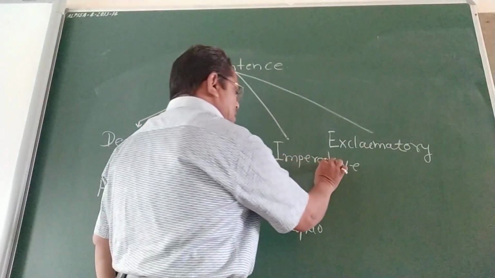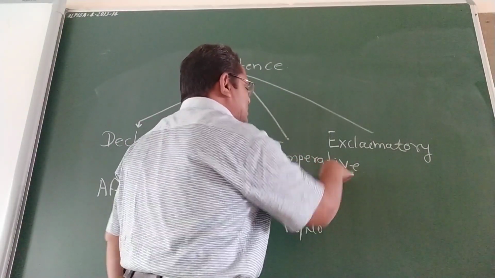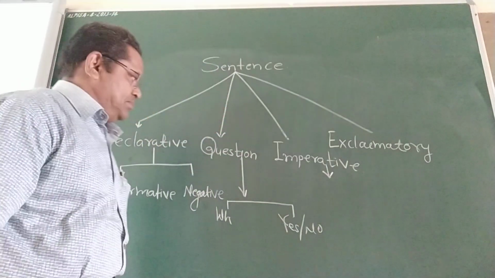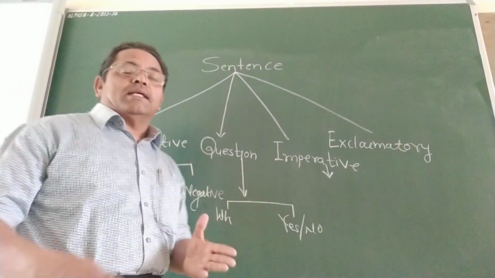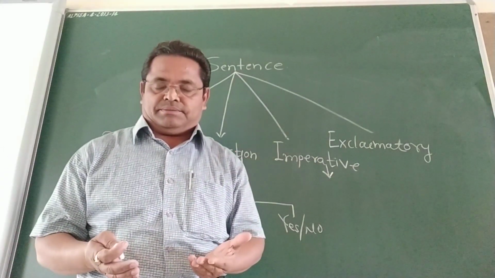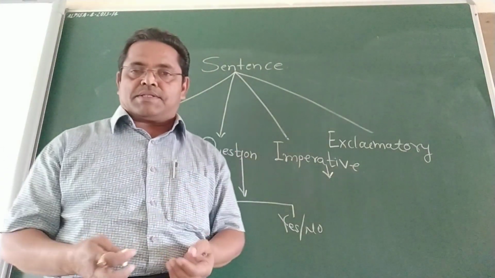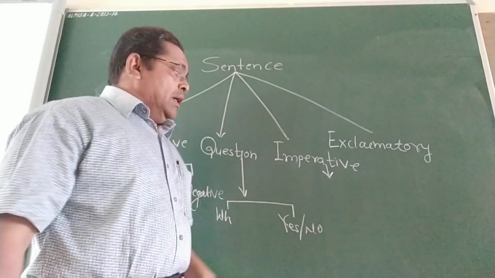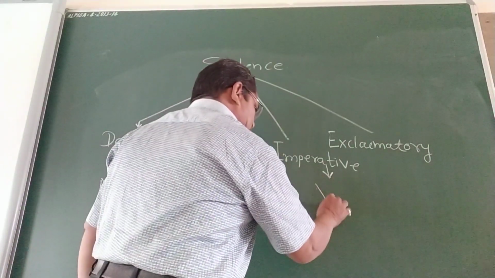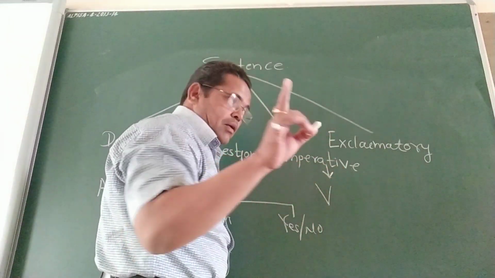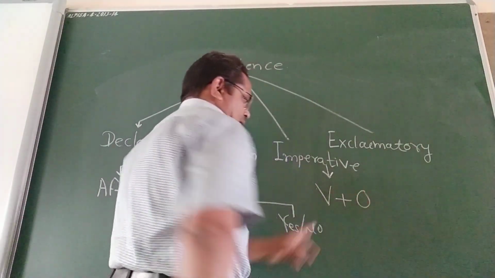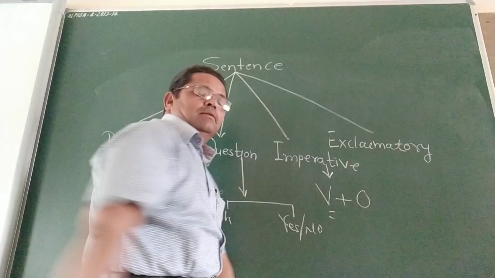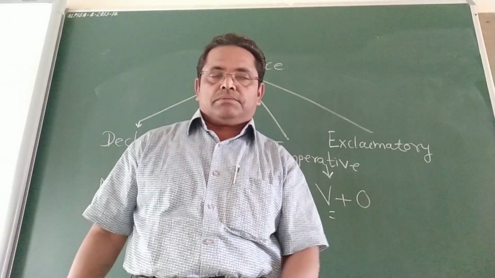The other is imperative sentence. Imperative sentence means command. We give command, request. It starts with V1, remember. For example: Speak English.